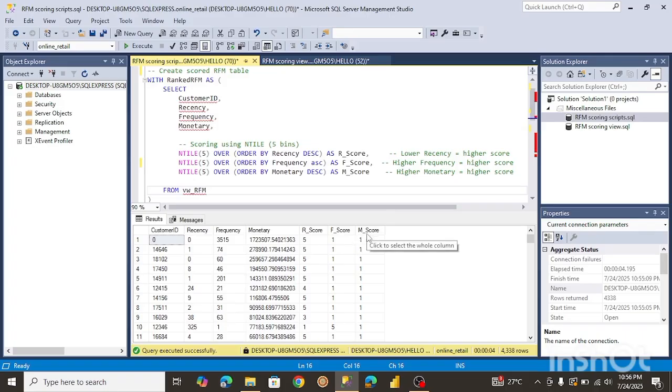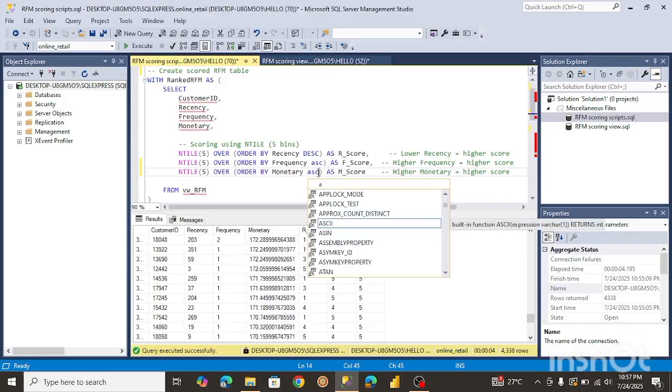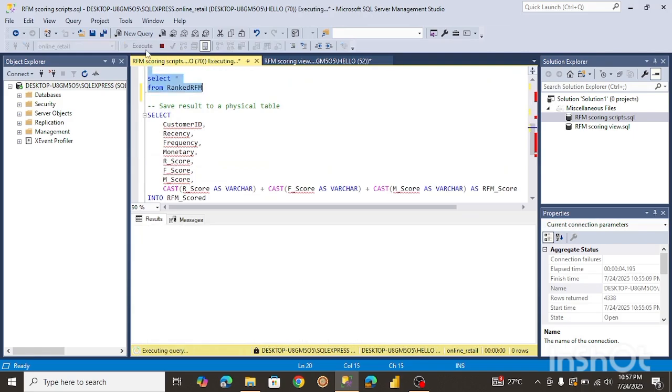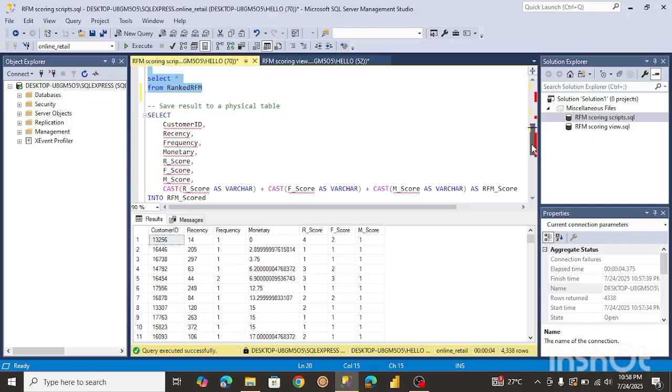Let me review the monetary also. For the monetary score, I guess the higher it is, the lower the score. Let me review real quick. Here 170 is giving us a 5, which probably shouldn't be. The 5 should be the highest, right? So I'm going to make the adjustment. I'm going to change this to ascending, and recency is going to be the only descending one. Let's run this one more time. I think it's much better now.